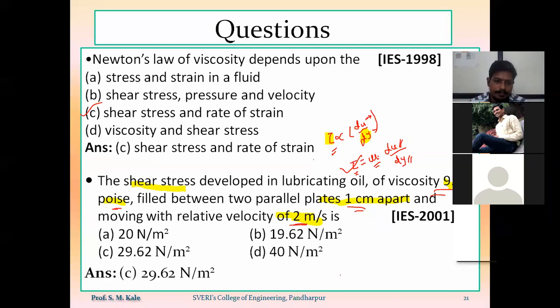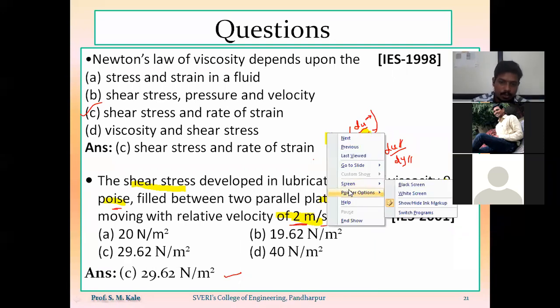Option C is the correct answer. So value is nothing but 29.62 Newton per meter square. Only put all those values into the same category of unit. Otherwise, what will happen? You will keep the value of viscosity as it is, 9.81 poise, du as 2 meter per second and dy as 1 centimeter. So either you have to convert that in terms of CGS unit or you have to convert it in terms of SI unit. Are you getting?